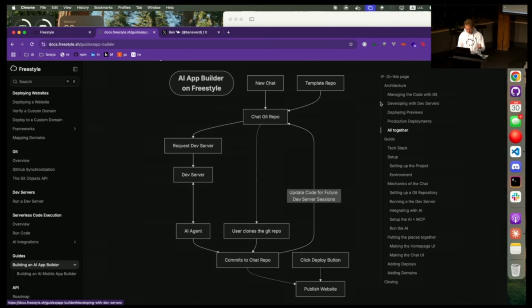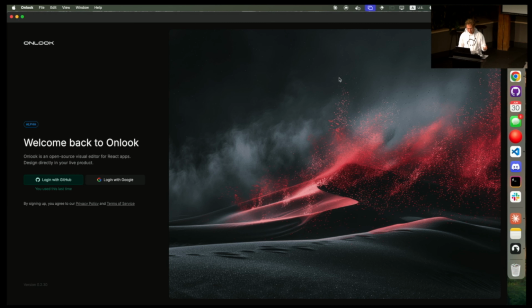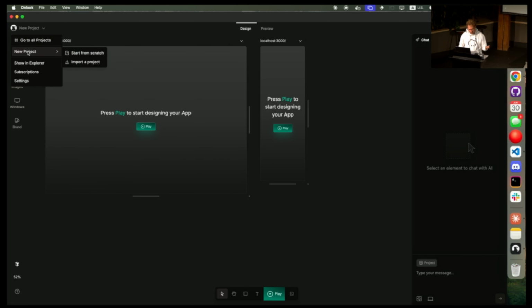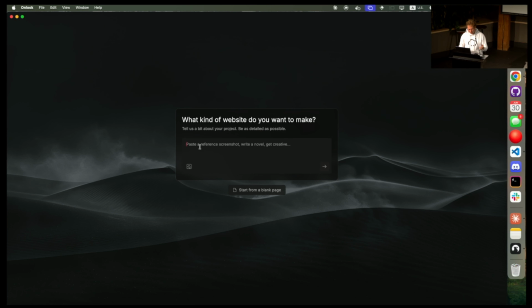what you can do in, let's go to OnLook, one of my favorite AI app builders that is building, again, around a similar architecture to us. I'm going to create a new project in them. And these guys are one of the top AI app builders on GitHub. Has anybody heard of OnLook before? Woo, we love OnLook here. Make me a bakery app.